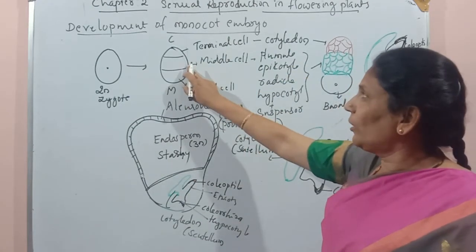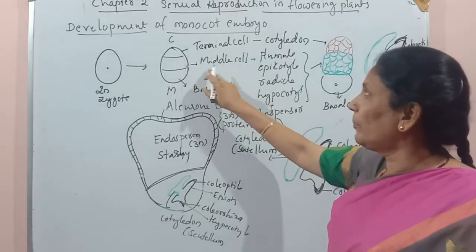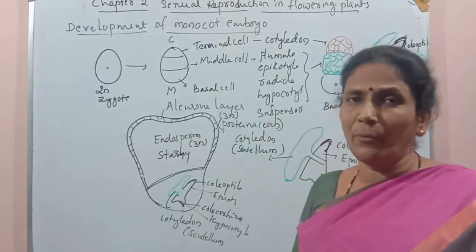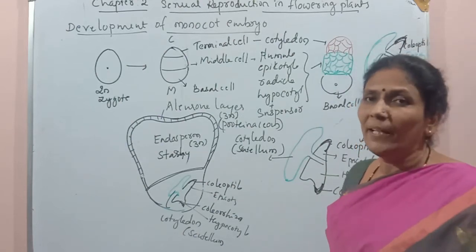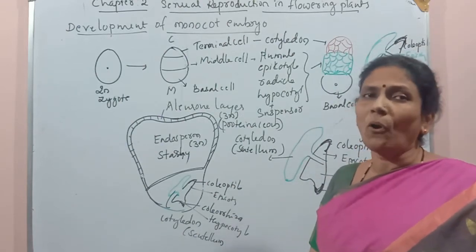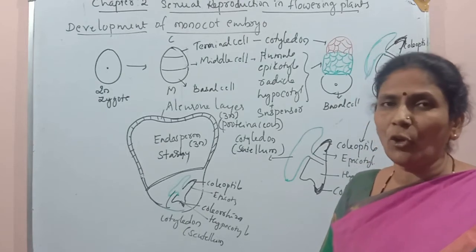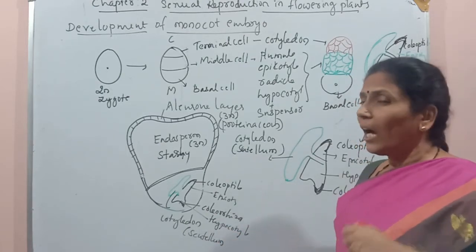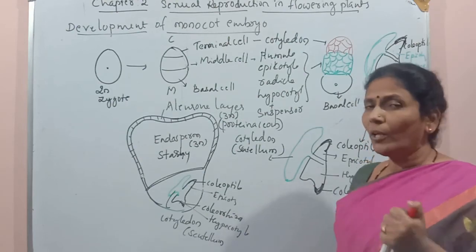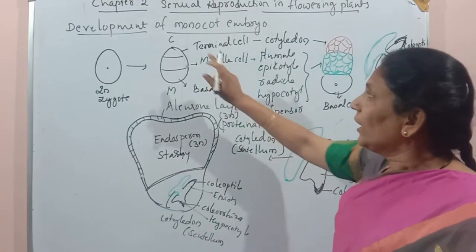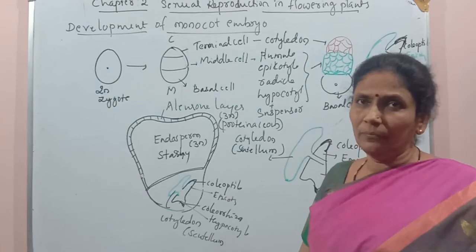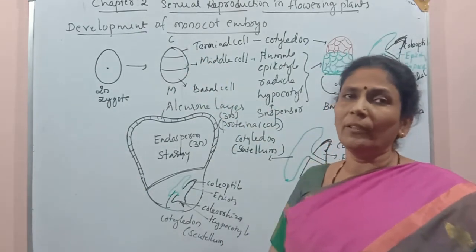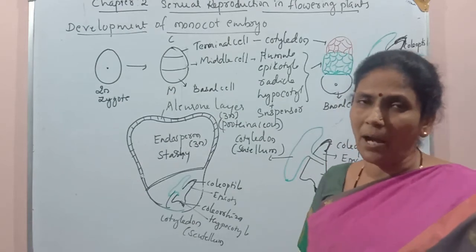So we can see the middle cell only in the monocot embryo, and it is very important because most of the parts of the embryo are contributed from this middle cell. This is one very important difference between dicot embryo and monocot embryo development. What are the other differences? In dicot embryo, the terminal cell is used in the formation of the globular embryo part.